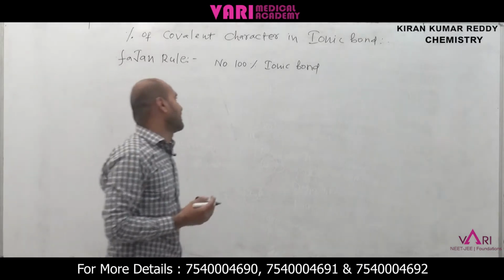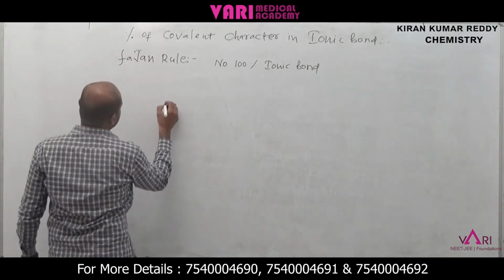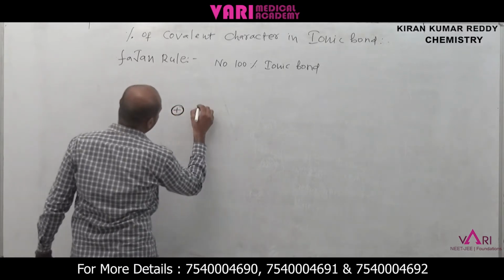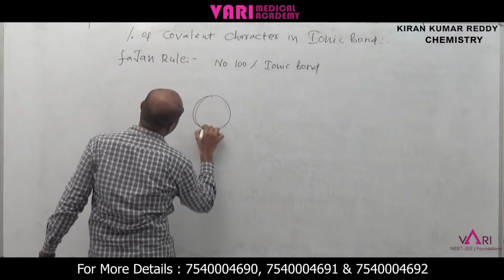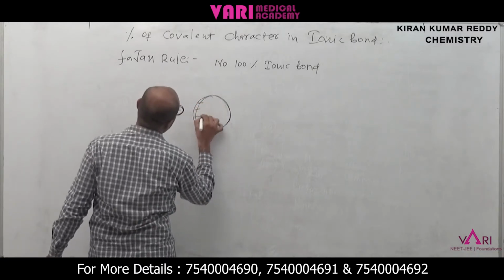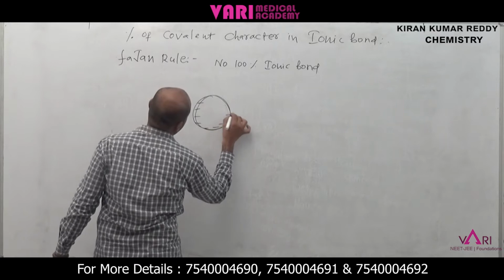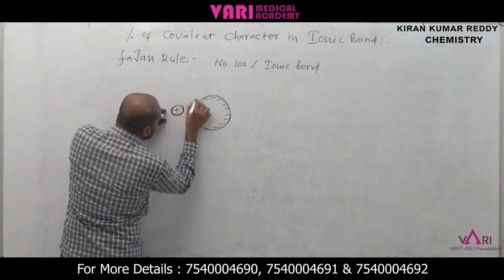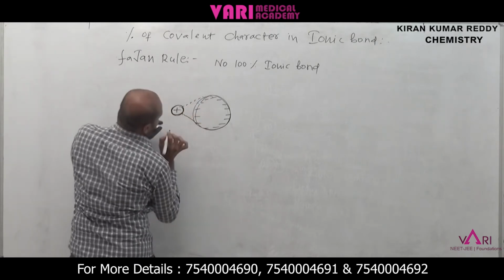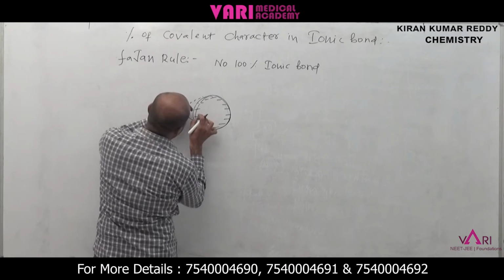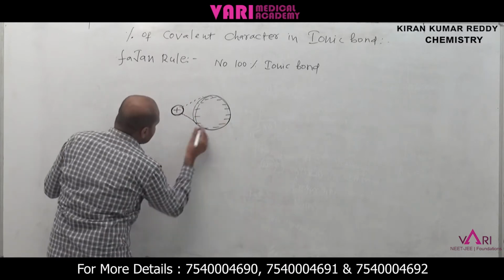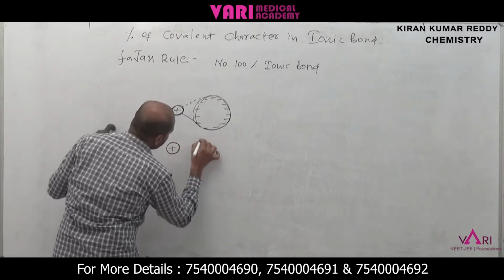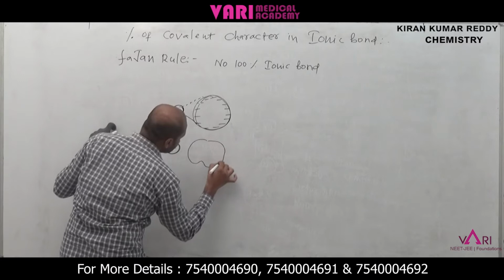How is it explained? I am taking a small cation, and an anion which is somewhat big in size; anion means negative charges are present. Now the cation attracts the anion. When the cation attracts the nearby anion, the anion's shape is distorted.